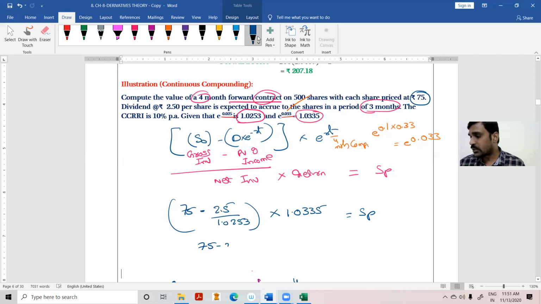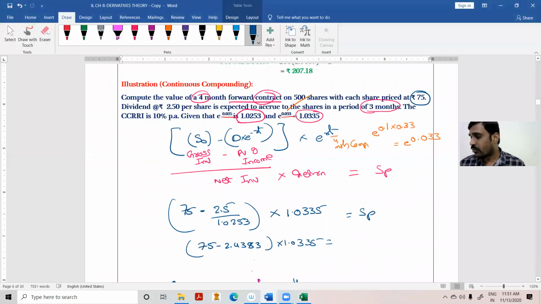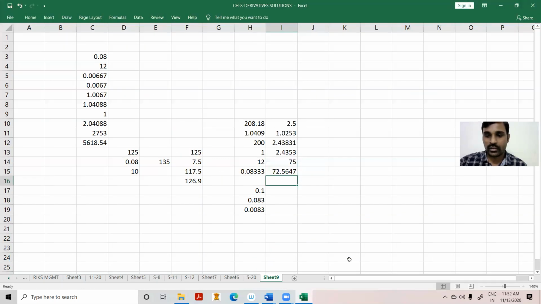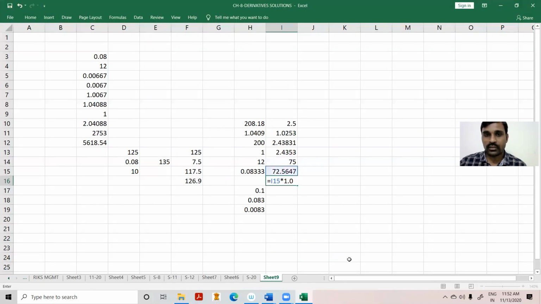So 75 minus 2.4383 will be 72.5647. Then 72.5647 into 1.0335 is equal to sale price. It will be 74.99.